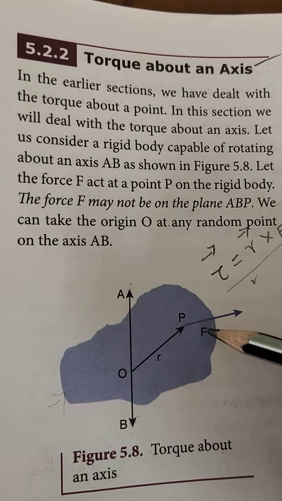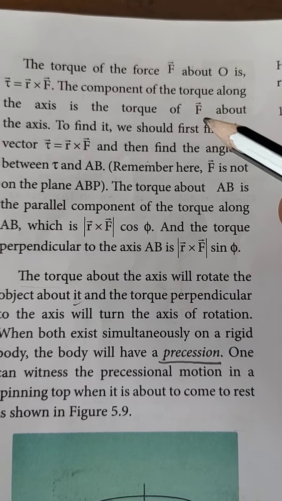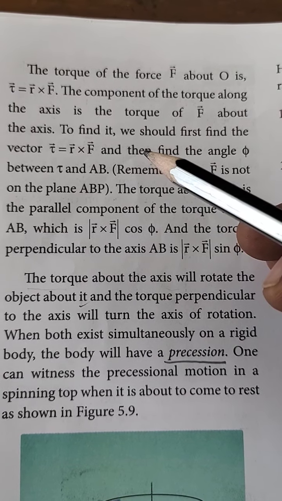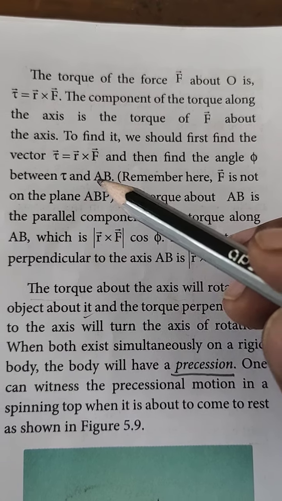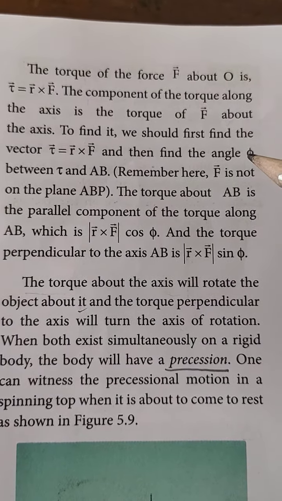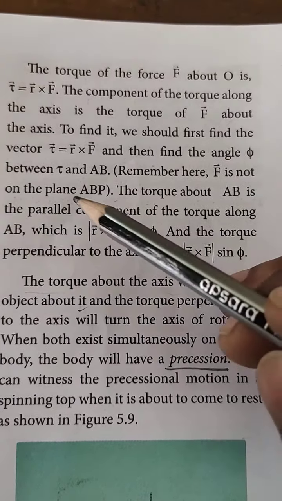Then the torque of the force F about the origin O is tau. We know the formula tau equals r cross F. The component of the torque along the axis is the torque about the axis. To find it, we first take the vector tau equal to r vector cross F vector, and the angle phi between tau and AB. Here F is not in the plane of ABP.